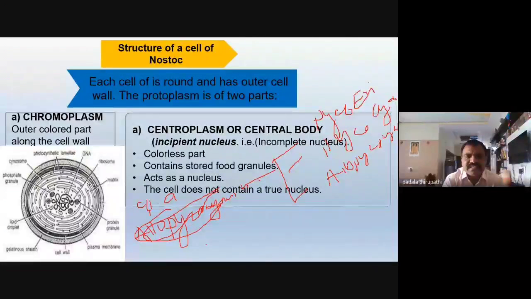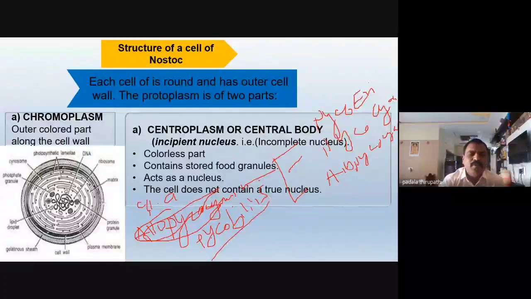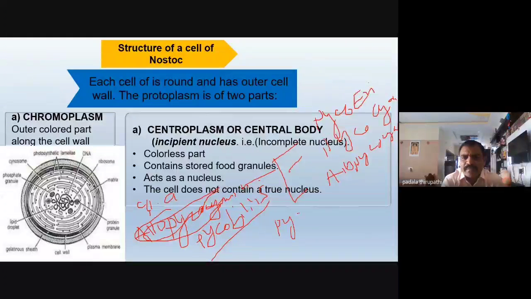So phycobilins are the pigments present in blue-green algae cells and red algae. These phycobilins are again divided into three types: phycoerythrin, phycocyanin, and allophycocyanin. Our Nostoc cell contains phycocyanin C, phycocyanin R, and allophycocyanin.